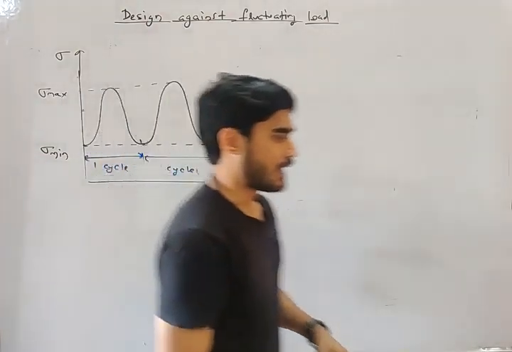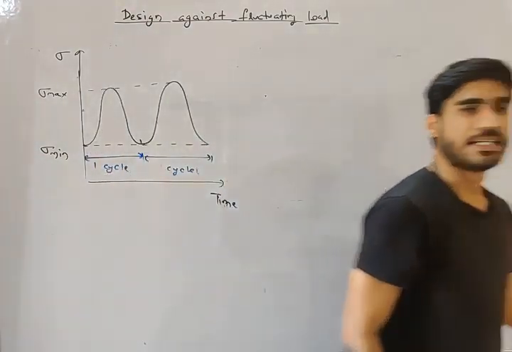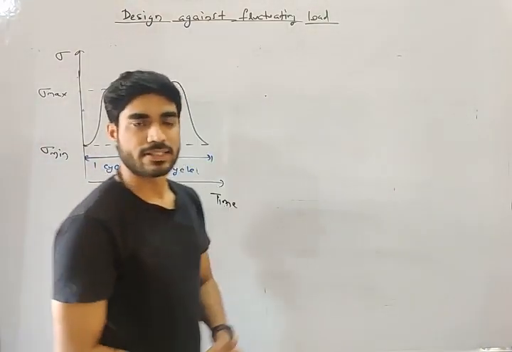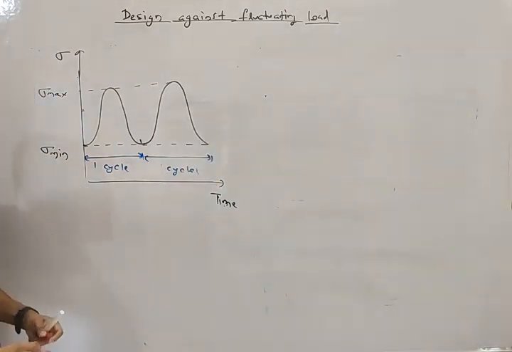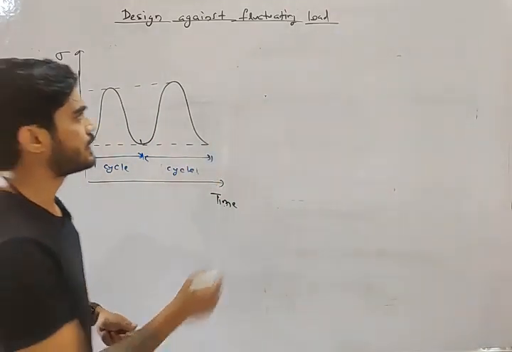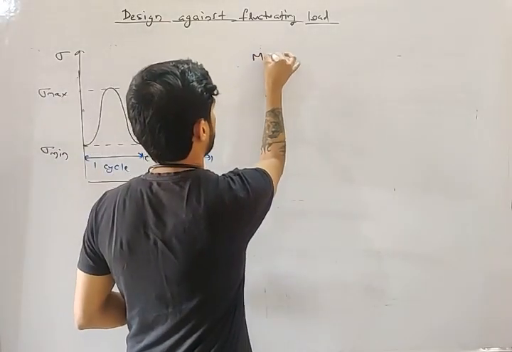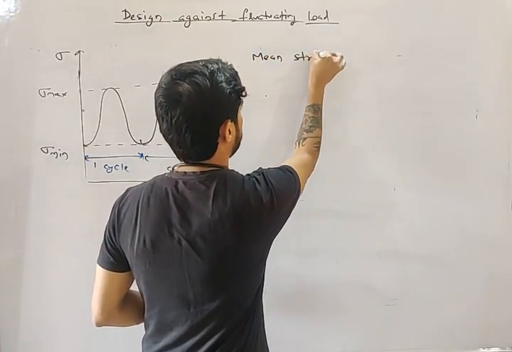Now, there are some parameters related to fluctuating stress. Let's understand those parameters. The first parameter that you need to understand is mean stress.